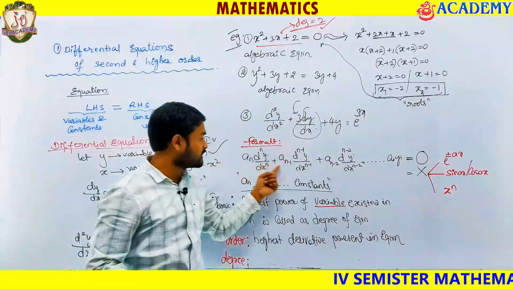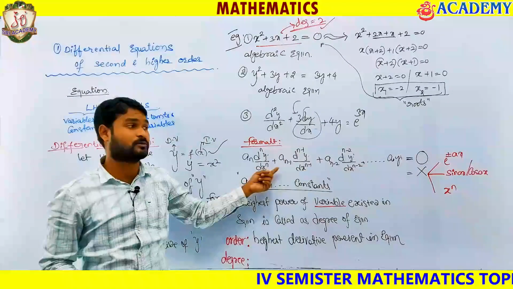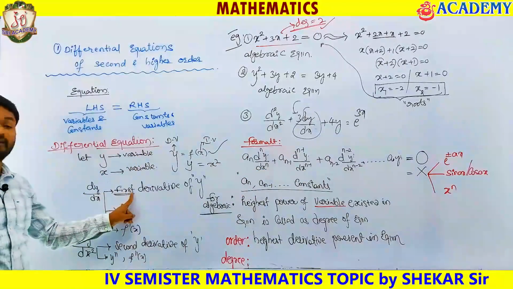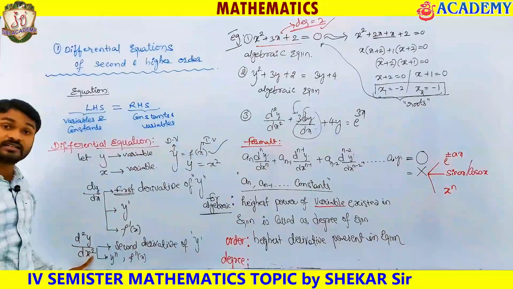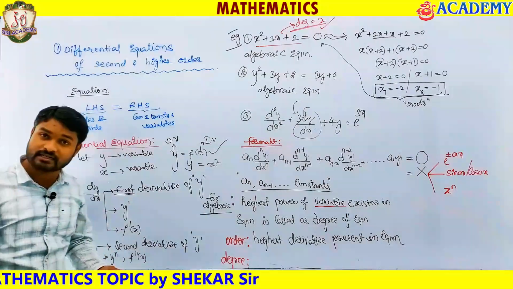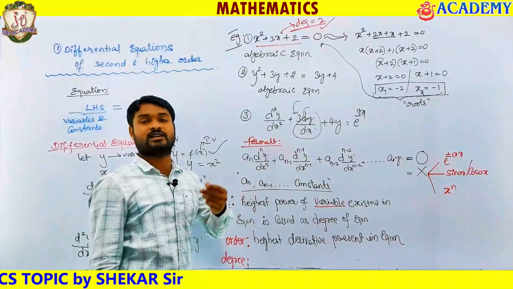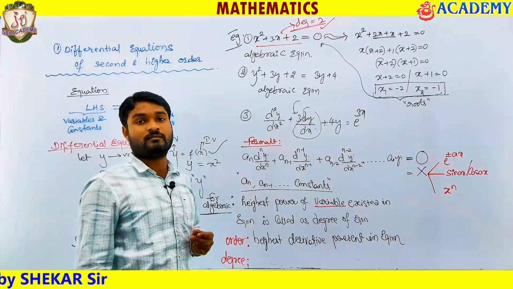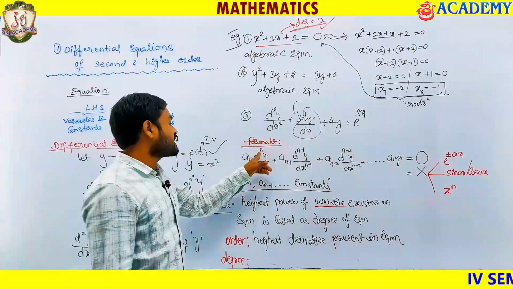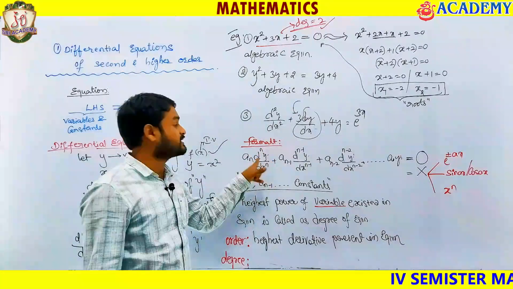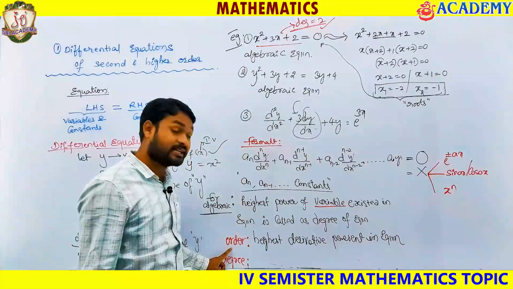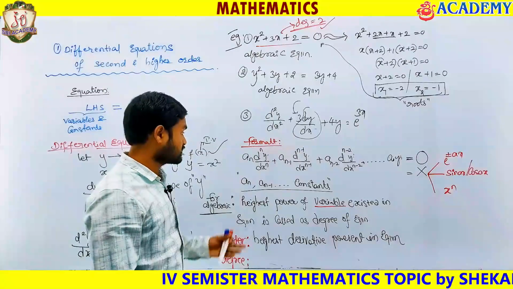Now tell me, the order of the differential equation is nothing but the highest differential quotient. dy by dx is the first derivative, d square y by dx square is the second, d cube y by dx cube is the third, like that. Whatever the highest differential term is, that is what we call the highest derivative. See here, d power n y by dx power n means this equation is of nth order.